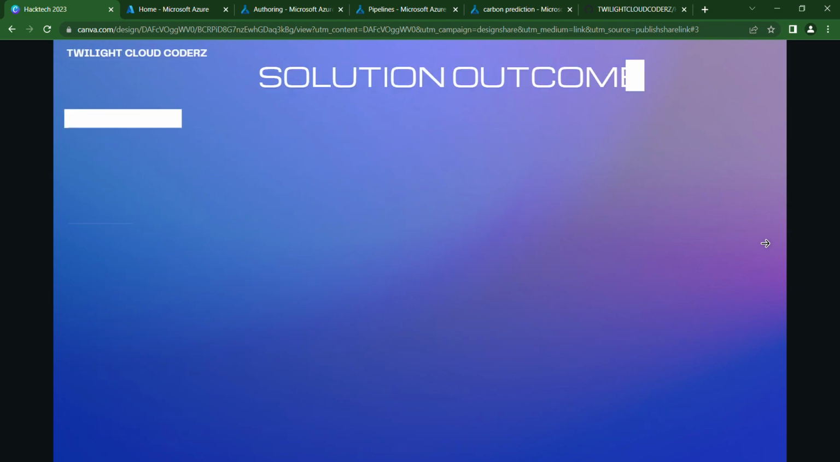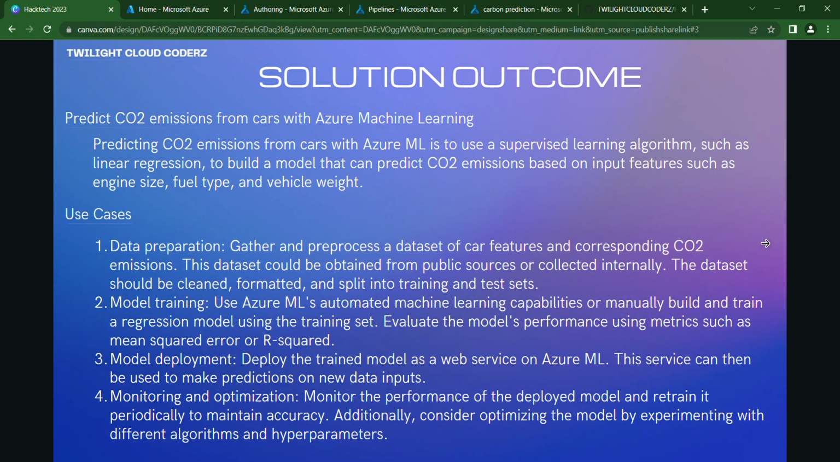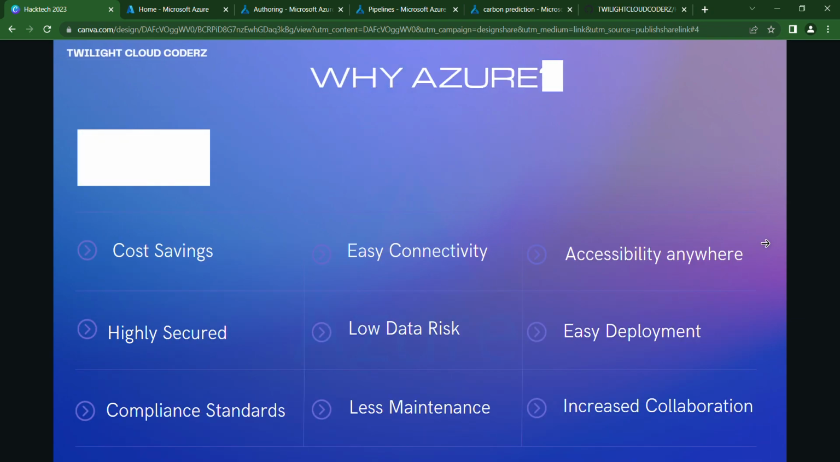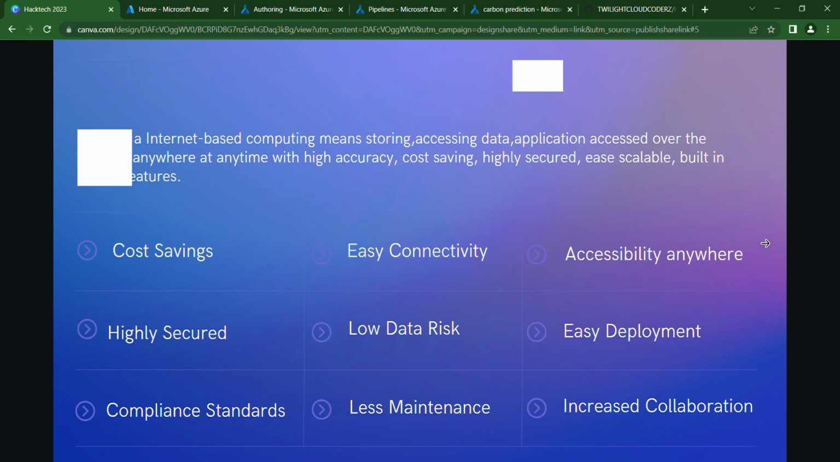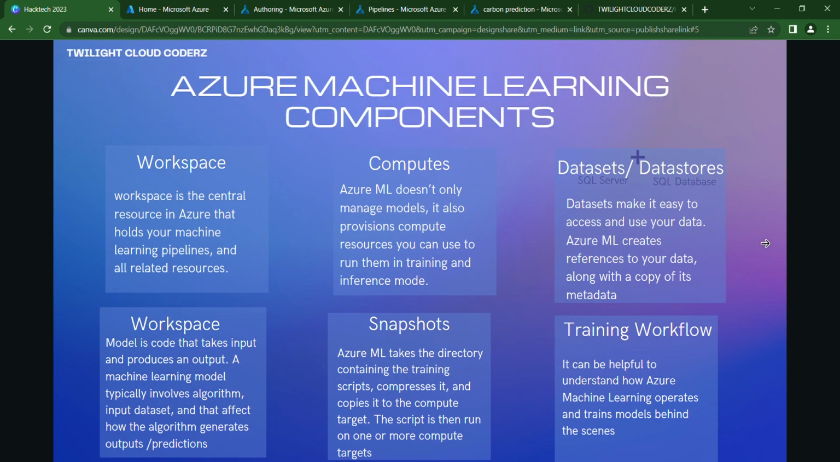Our solution outcome is to predict CO2 emission from cars using a machine learning algorithm. Some of the use cases are overcome by building and training a model using and analyzing data from the past, 2022. Why Azure? Azure is one of the best CSP providers in the current world, which is highly scalable and available.